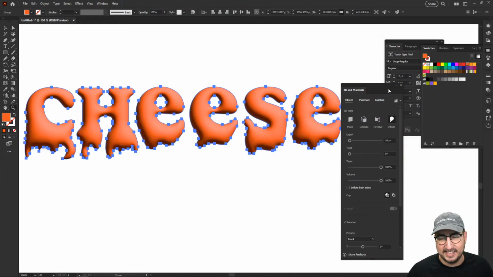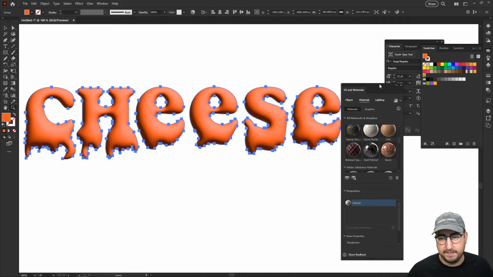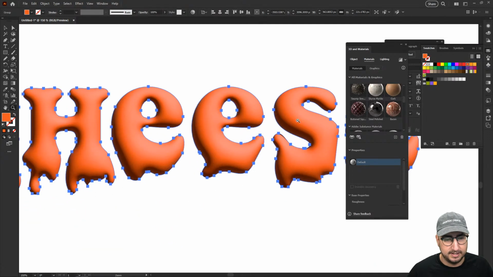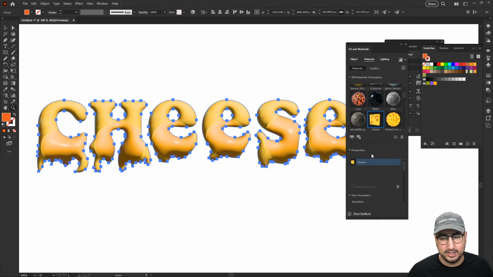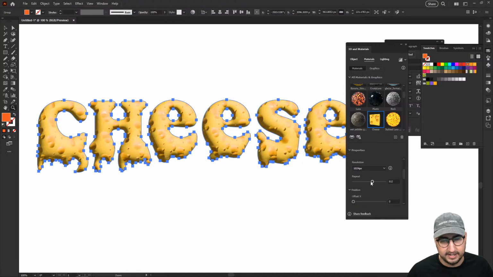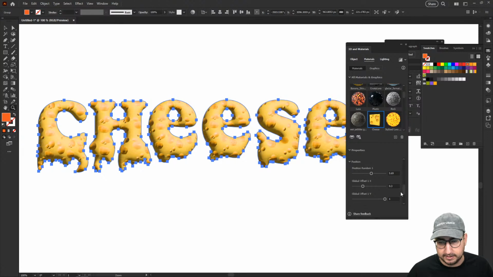So we're going to select this and then go to materials, and I'm going to find that cheese. Where's the cheese? There we go. Cheese. This is the one that I downloaded. So you can just click on cheese, and then we're going to scroll down into our settings. We're going to repeat this a lot so that we've got, there we go, cheese. I'm so excited. There are some other settings that we can kind of play around with here. That looks pretty good. Let's kind of offset things a little bit there. And yeah, we got some cheese.